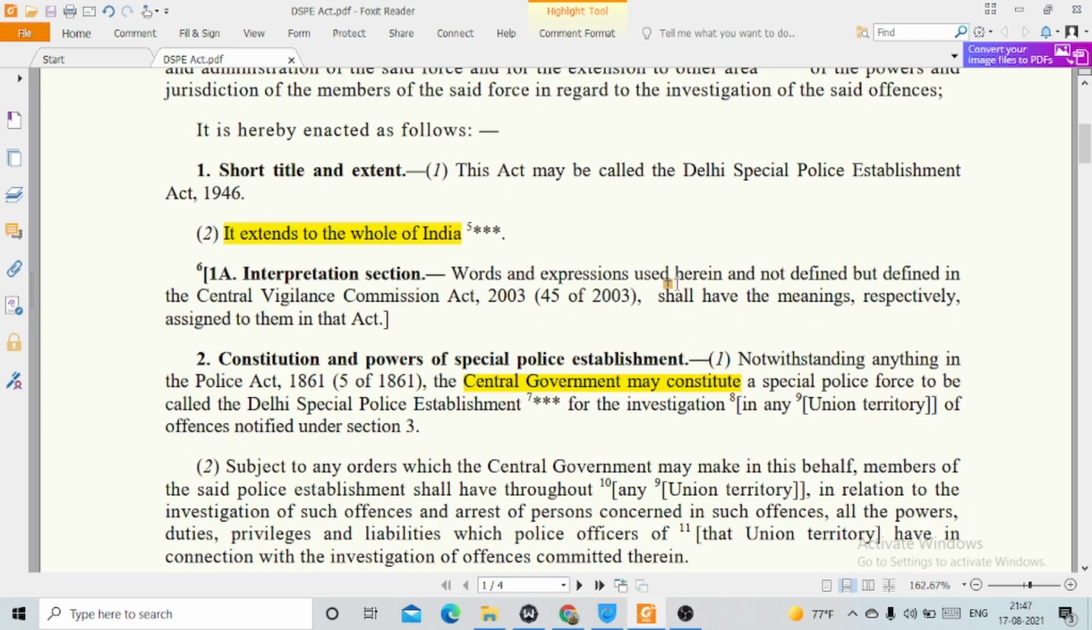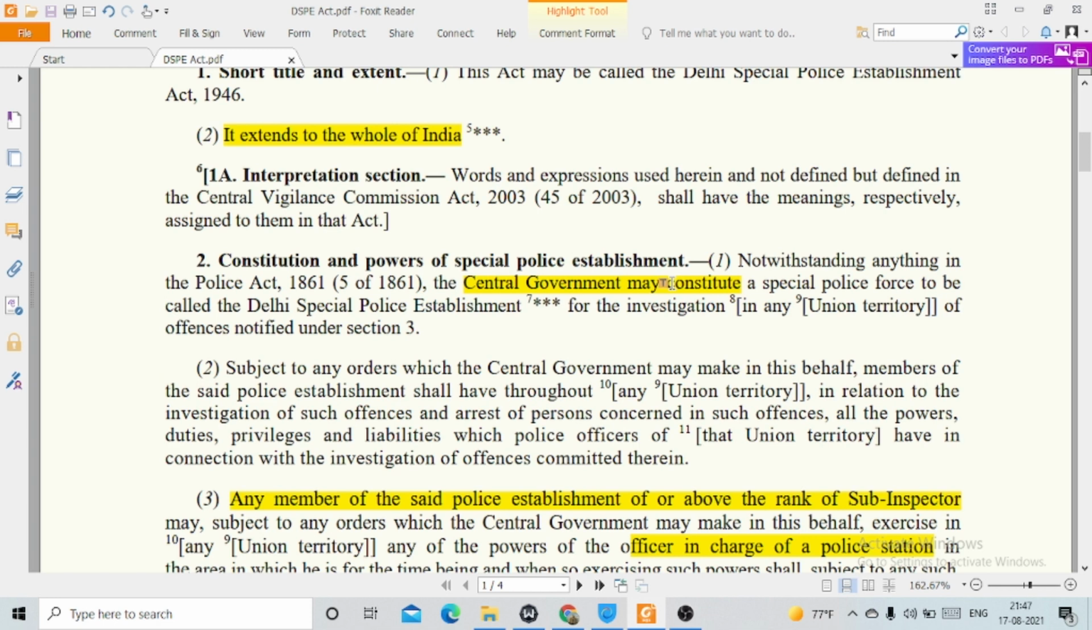Then second comes constitution and powers of special police establishment. This is section 2. So let us read. Notwithstanding anything in the Police Act 1861, the central government may constitute a special police force to be called the Delhi Special Police Establishment for the investigation in any union territory of offences notified under section 3. So it actually confers the power on the central government to constitute the force called Delhi Special Police Establishment.